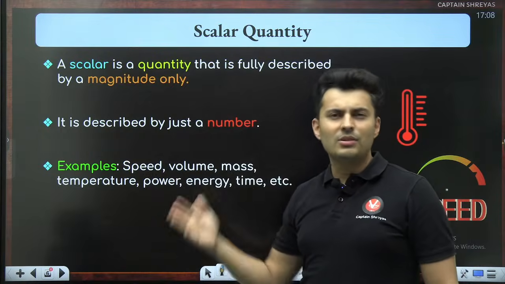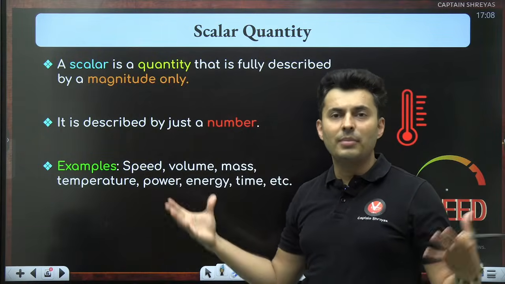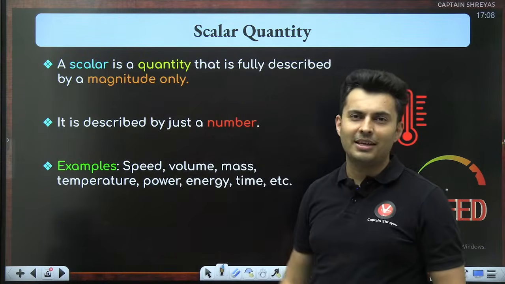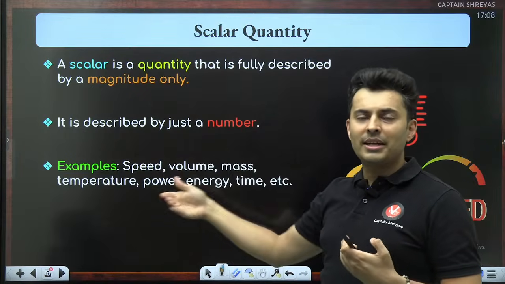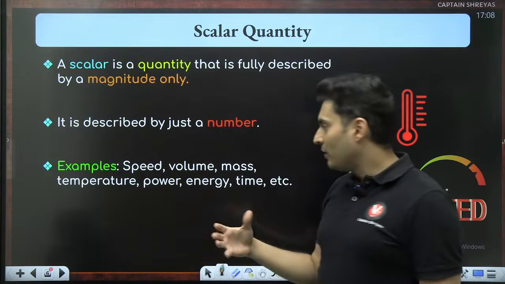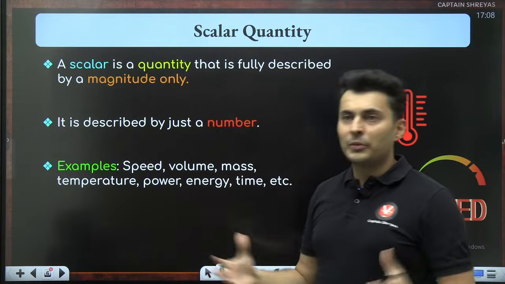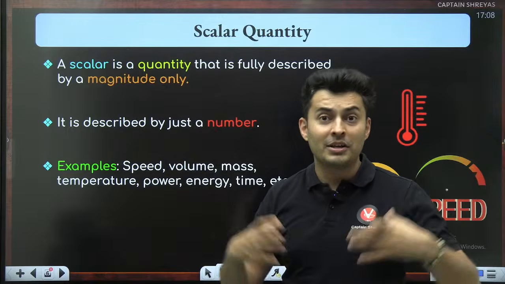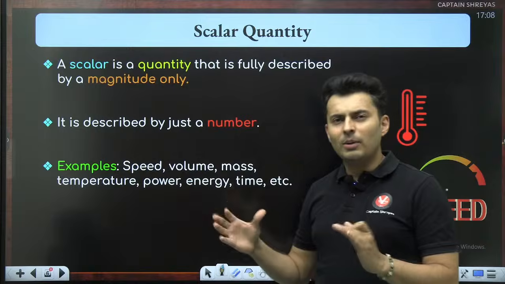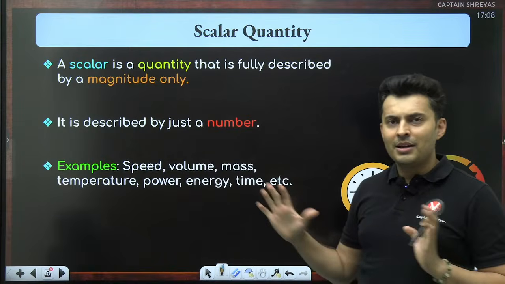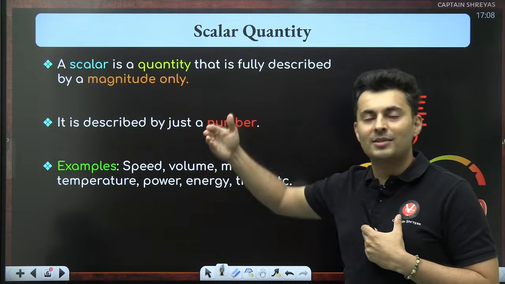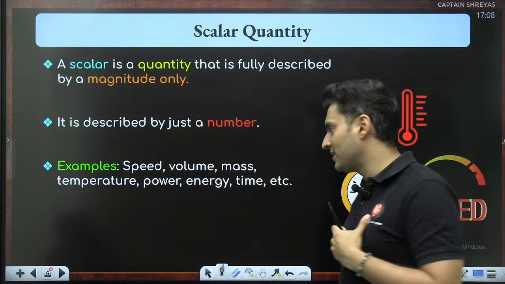When you learn new chapters, you will understand why it is a scalar even better. Even if I say power is a scalar, you will be like, yes, sir, power is a scalar. But you will realize sooner or later when we come to the work energy chapter why it is a scalar, even better. Same thing about current. When we come to the current electricity chapter, you'll be like, yeah, I now know why current is a scalar completely. You might get 90% convincing right now, but 100% will come once we see those terms in the respective chapters of 11th or 12th standard.